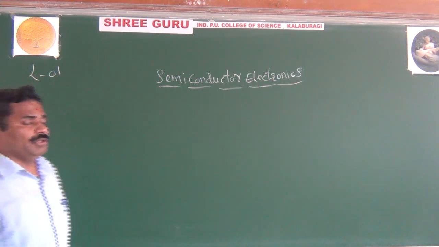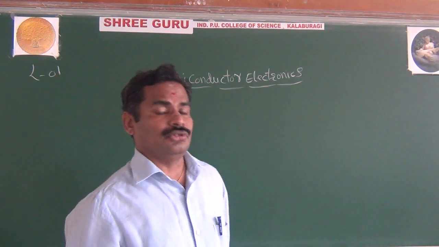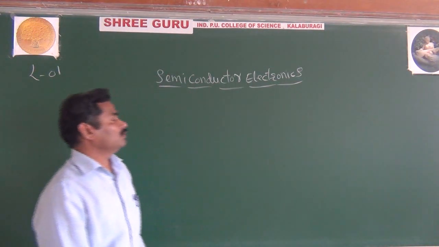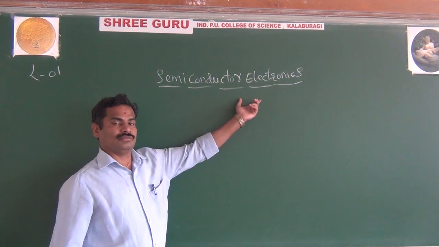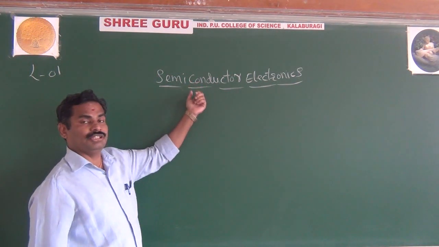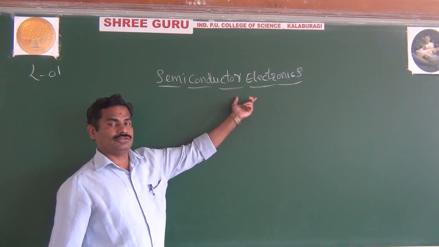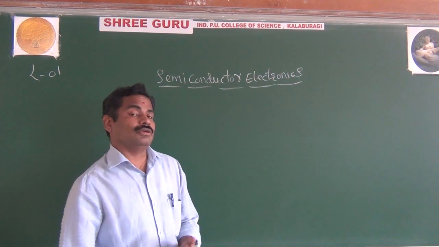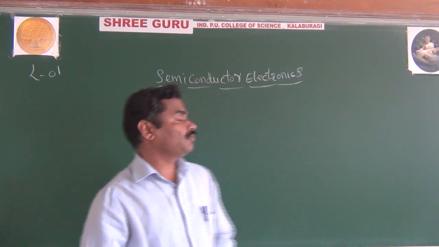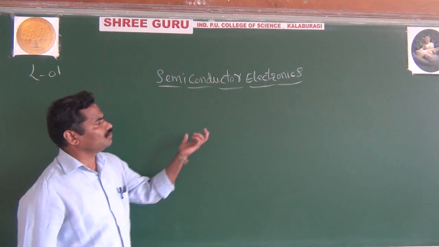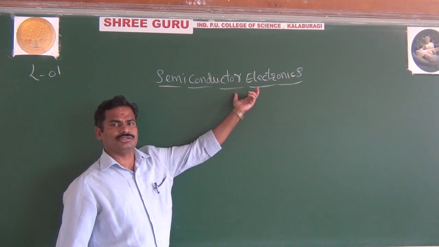Before starting the topic, we will go for why they have given the name semiconductor electronics. As I said, you are studying physics, but what is the relation between physics and electronics?